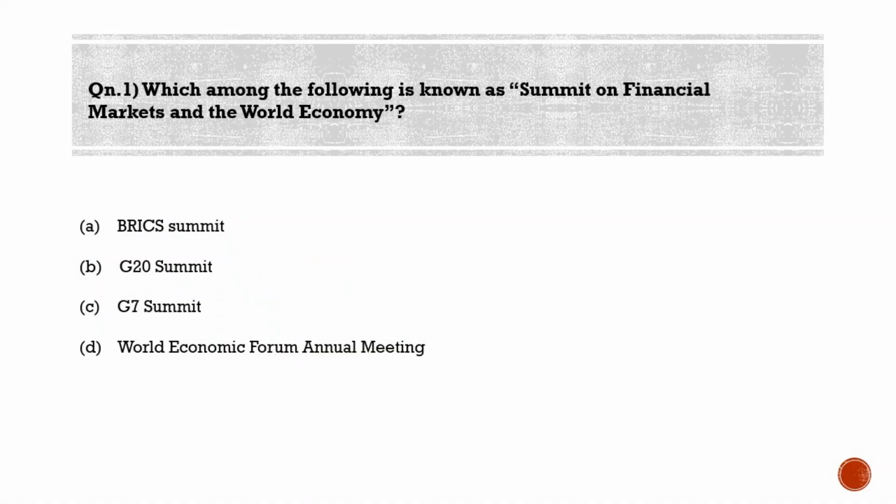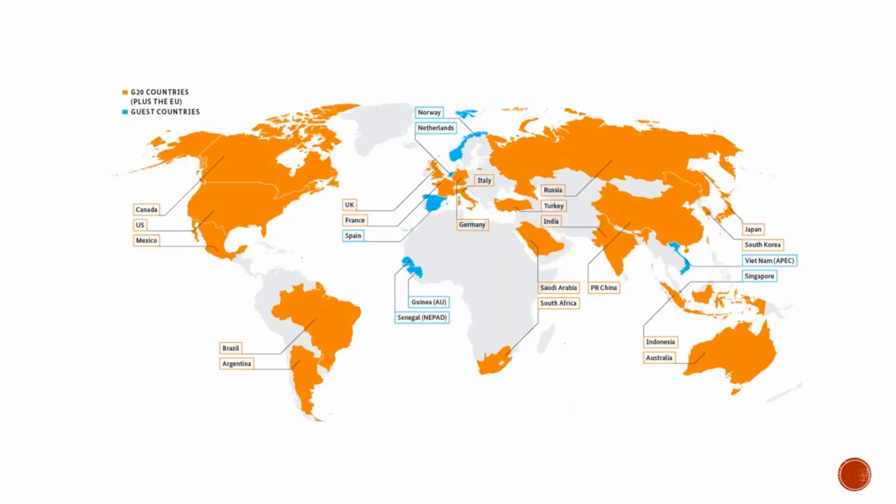First question for the day. Which among the following is known as Summit on Financial Markets and the World Economy? Option A, BRICS Summit. Option B, G20 Summit. Option C, G7 Summit. And option D, World Economic Forum Annual Meeting. Guys, the correct answer here is the G20 Summit, which is also known as Summit on Financial Markets and the World Economy. So our answer is option B.